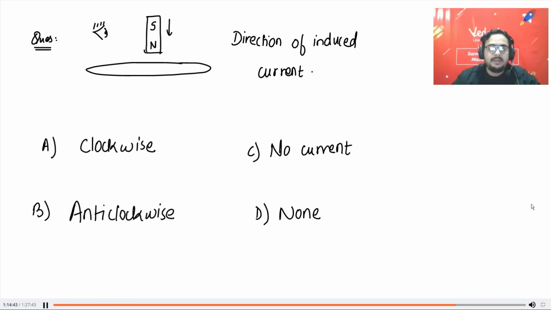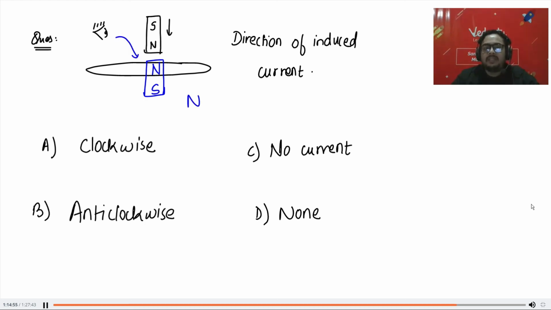43% say anti-clockwise. Okay. So the solution is, I'll draw the magnet like this. Obviously the magnet is coming close. I want to push it away. So north pole will be here, south pole will be here. The eye will see the north pole, and north pole means anti-clockwise.